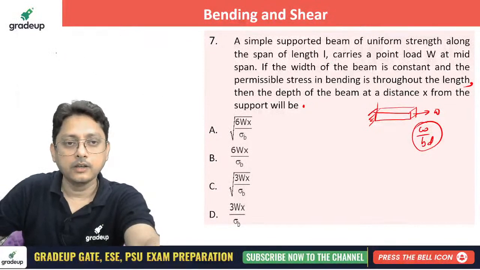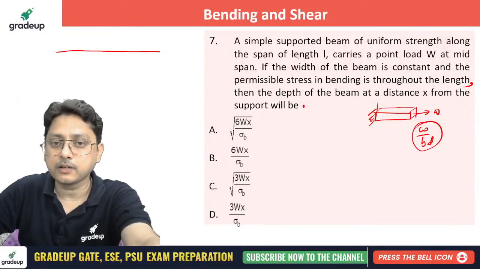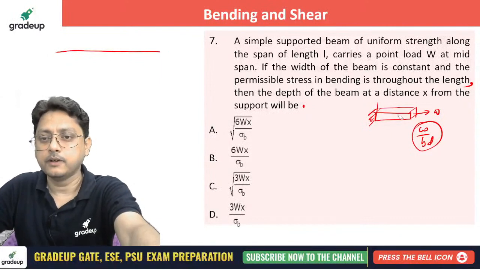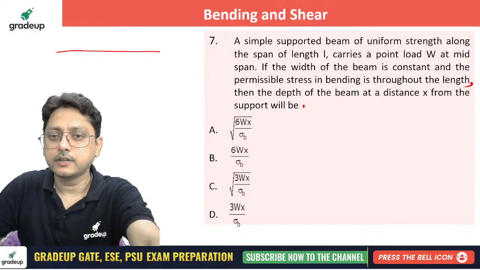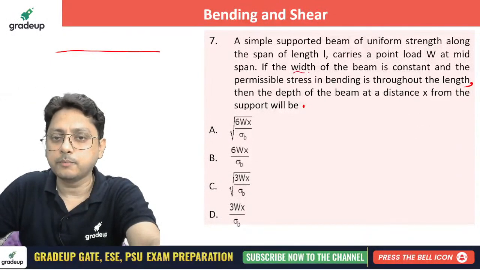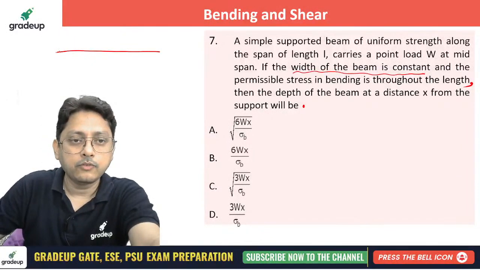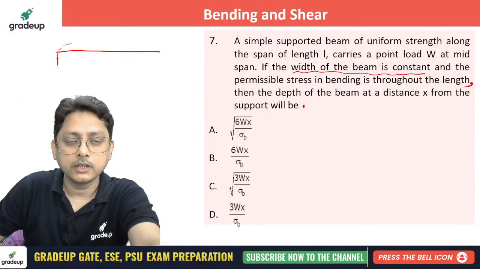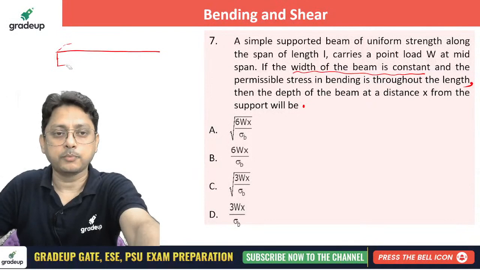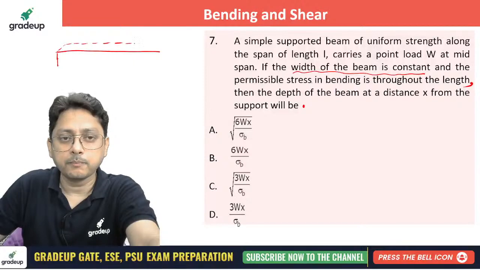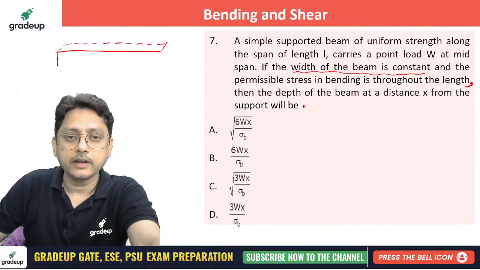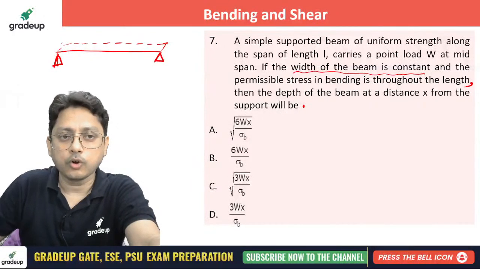What he is saying is that you have a beam and the beam has a constant width. Read very carefully: the width of the beam is constant. The depth has not been specified, so just a constant width of the beam. This is the width, and this is the depth, right?